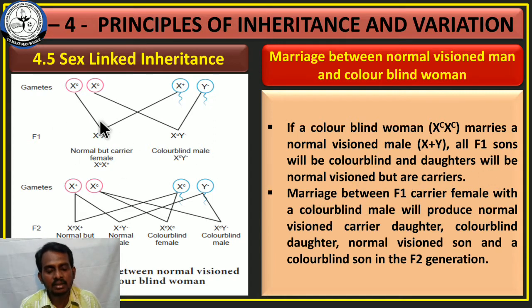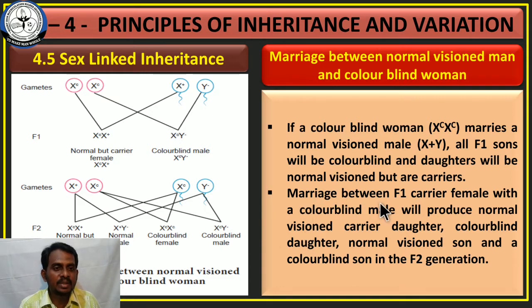See the offspring in F1 generation, all the females are normal but all the females are carriers, and here all the males are colorblind because of transmission of the character from the mother to son. அம்மா கிட்ட இருந்து யார்கிட்ட வருவாங்கன்னா சன்னுக்கு வருவாங்க because of crisscross inheritance.